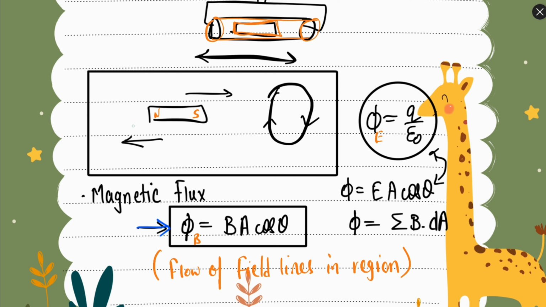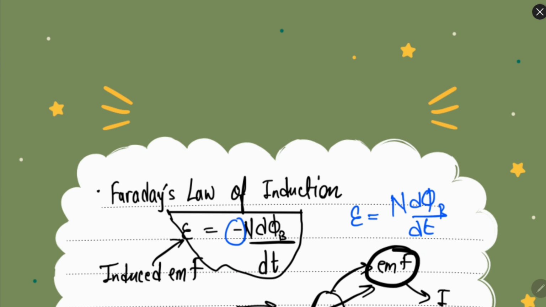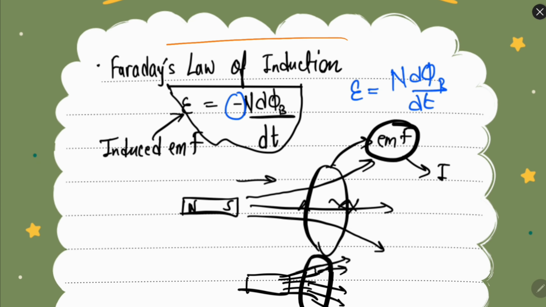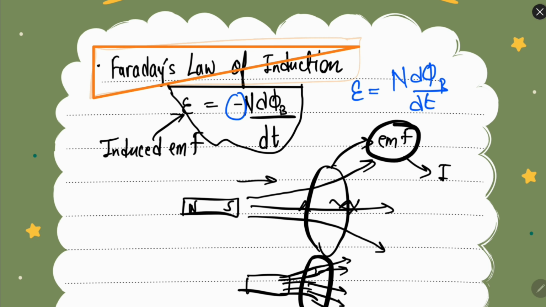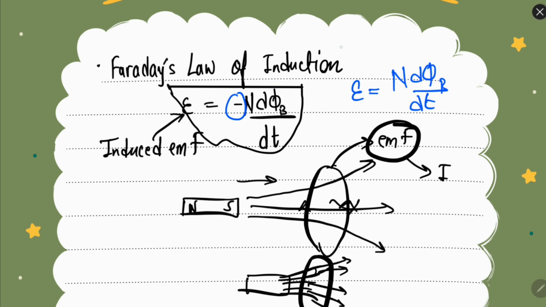Whenever magnetic flux changes, that is, the density or the intensity of the magnetic field lines changes in a region, then electric current is generated. So Faraday gave his law to describe what is happening. According to Michael Faraday, whenever there is a change in flux, then an induced EMF is generated, and that induced EMF is normal voltage.